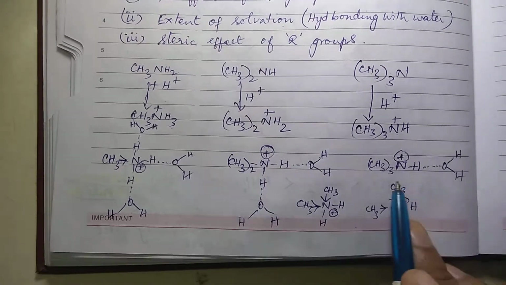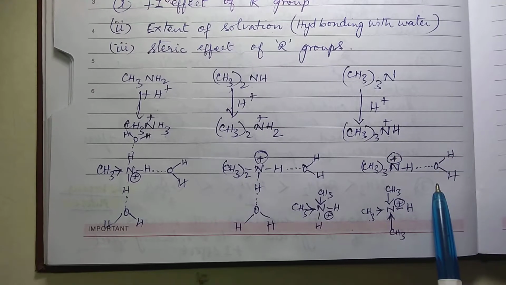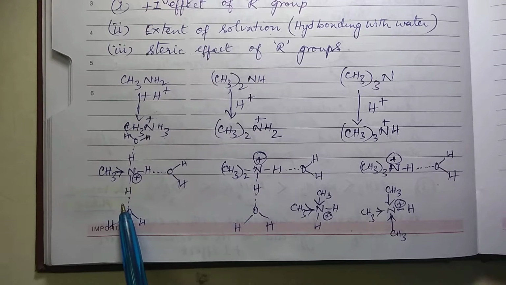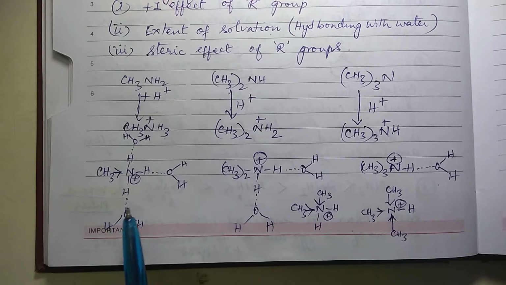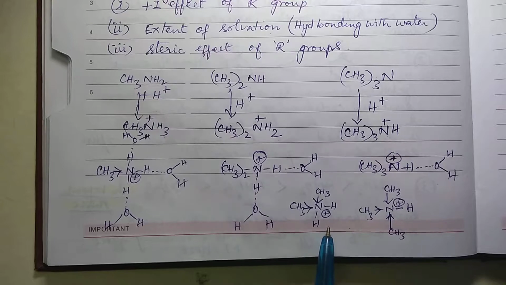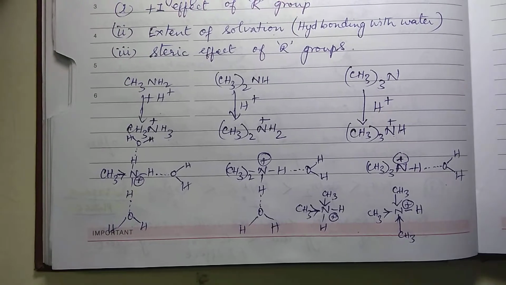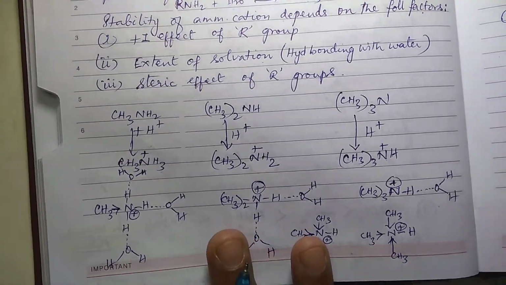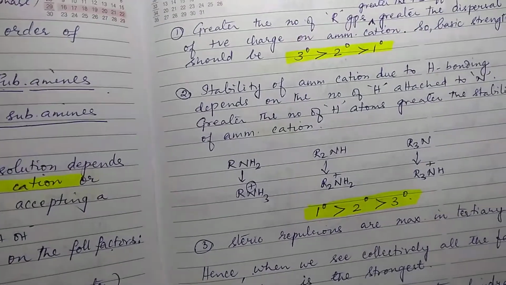So extent of solvation in the case of tertiary is the least, and in the case of primary it is the most. So based on solvation alone, the order should be primary greater than secondary greater than tertiary, right? Okay, now let us see further.